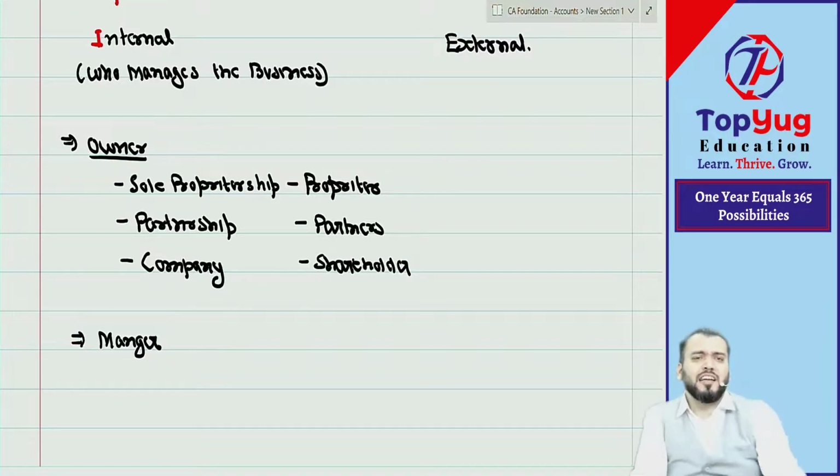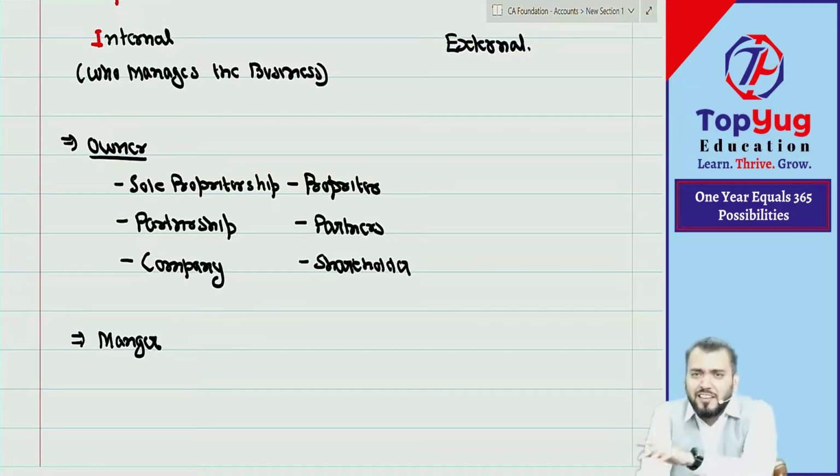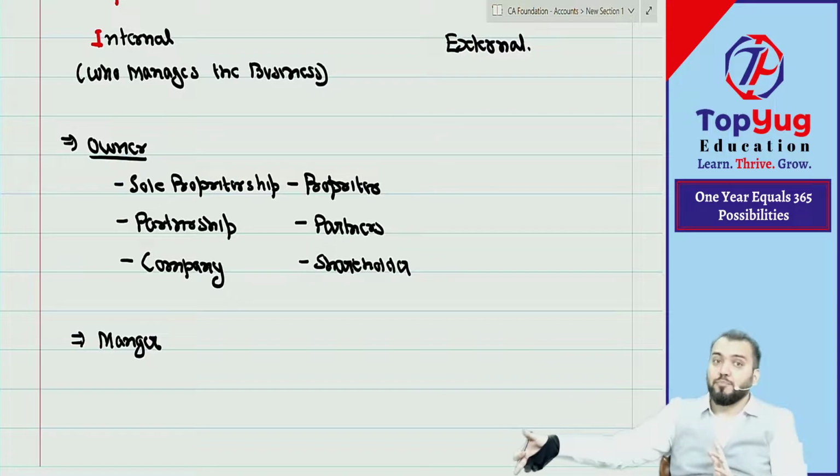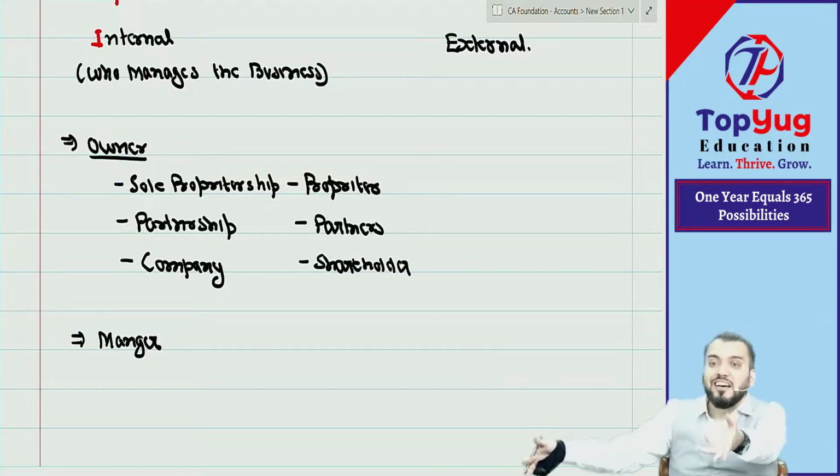Suppose, just try to understand, I am not a chartered accountant, but I open one educational institute. Can I run that institute if I am not a chartered accountant? So I am the owner, but I appoint one manager who will be my employee, but who will manage the entire institute. So he will manage, so he becomes an internal part of that business.